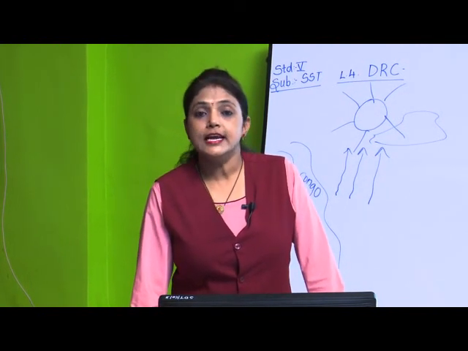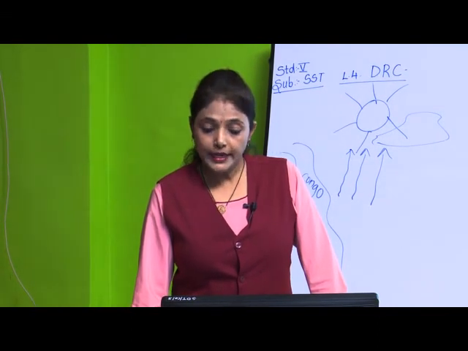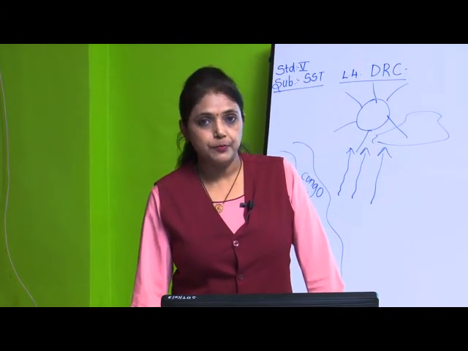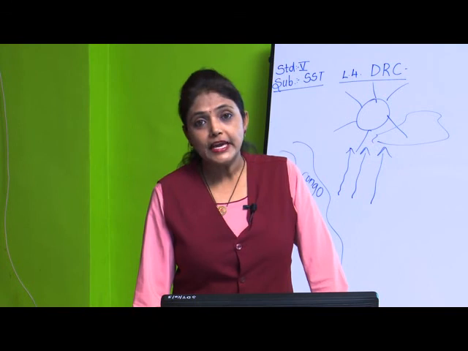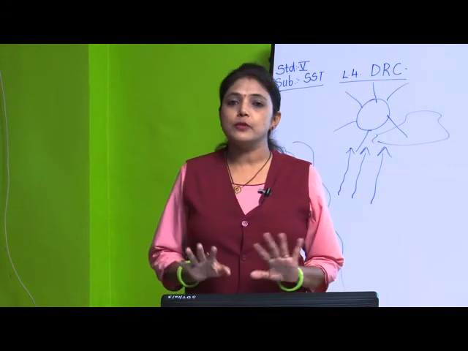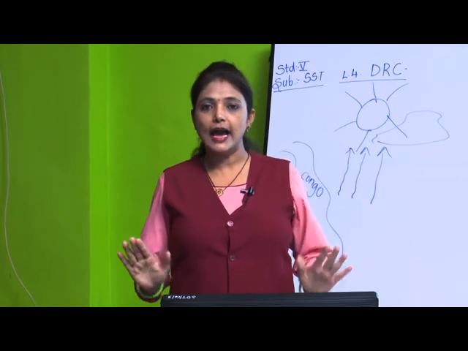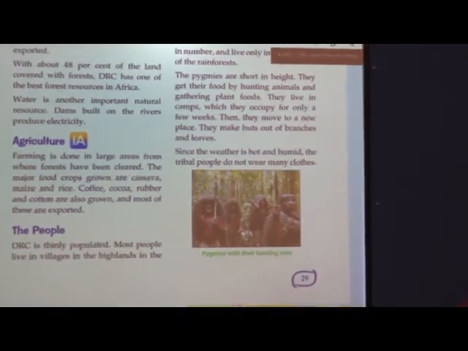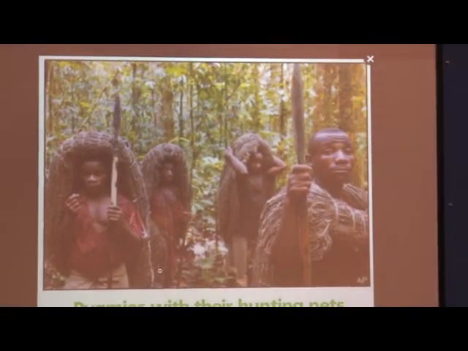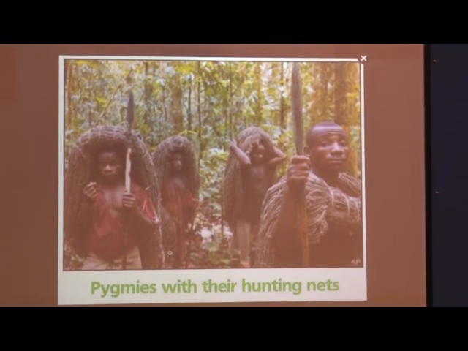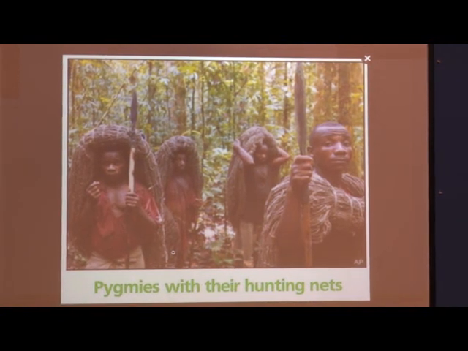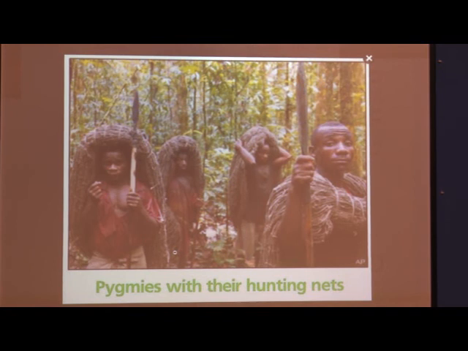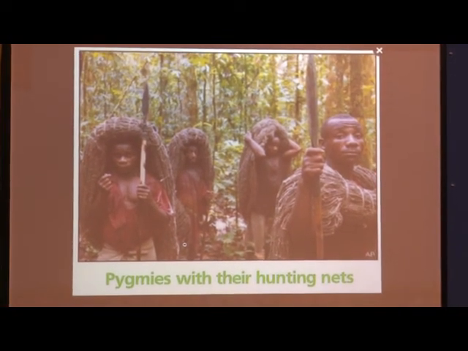Now we are going to see the people of DRC. In DRC you will find two kinds of people. One is the Bantu and the other is the pygmies. Bantus look normal, of normal height, but the pygmies, you can see the picture of pygmies, they have very small height, they are short. So two types of people are found in DRC, Bantu and pygmies.